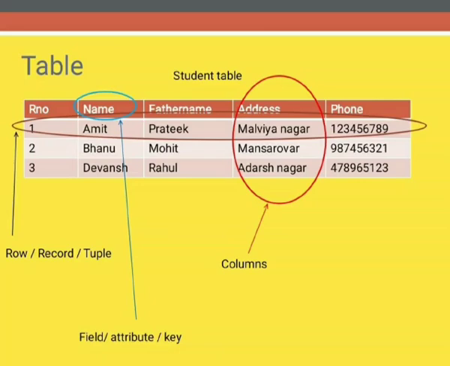Horizontal are the rows. Rows are also known as records or tuples. Here you can see address is a column, father name is a column, like this. So vertical are the columns. Roll number, name, father name, address and phone. They are known as fields, attributes or